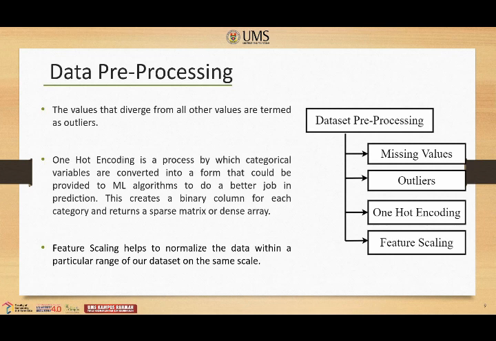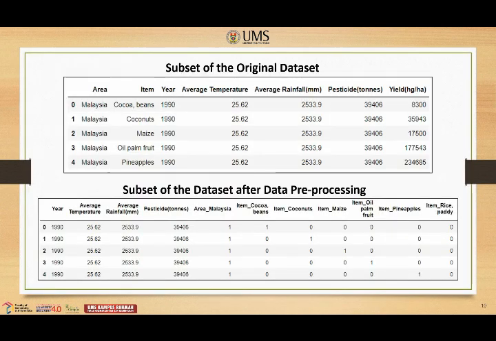Feature scaling is a step of data preprocessing that is applied to independent variables or features of data. It basically helps to normalize the data within a particular range of our dataset on the same scale. The above table shows the subset of the original dataset, and the below table is the subset of the dataset after data preprocessing.